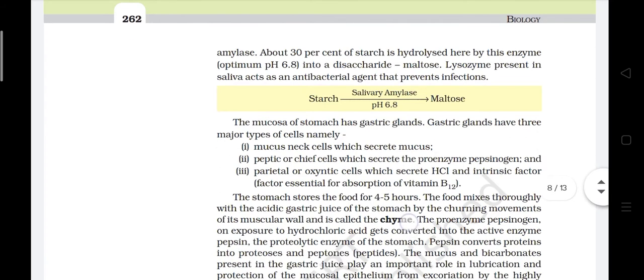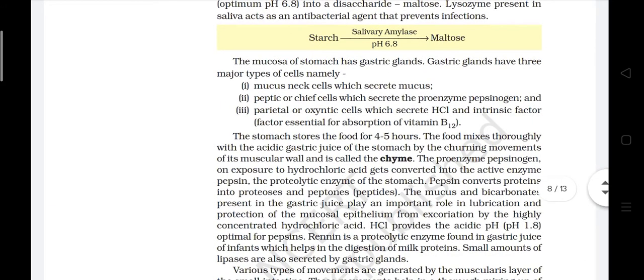The mucosa of the stomach has gastric glands. Gastric glands have three major types of cells, namely mucous neck cells which secrete mucus. Second, peptic or chief cells which secrete the proenzyme pepsinogen. And third, parietal or oxyntic cells which secrete HCl and intrinsic factor essential for absorption of B12.